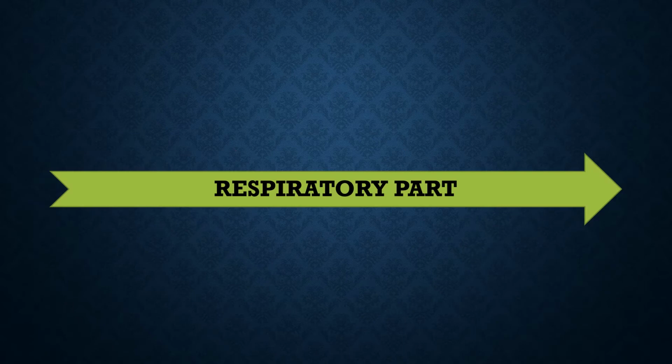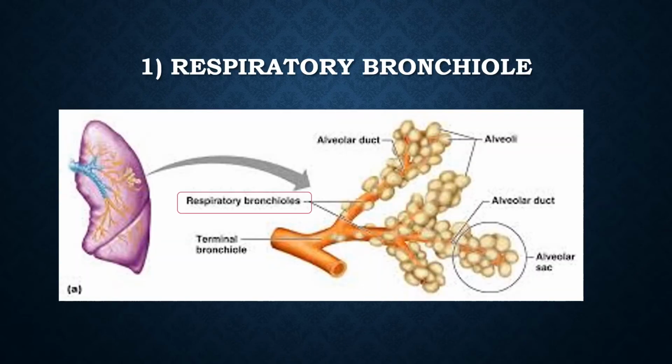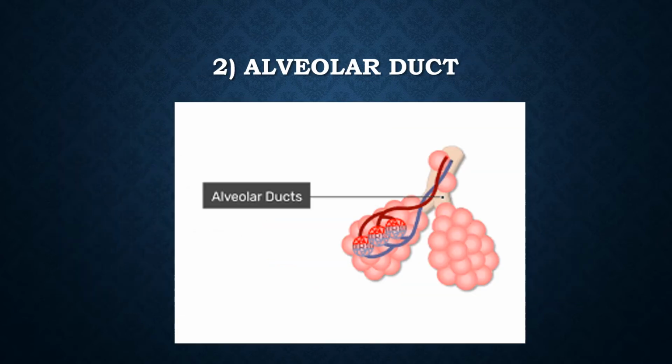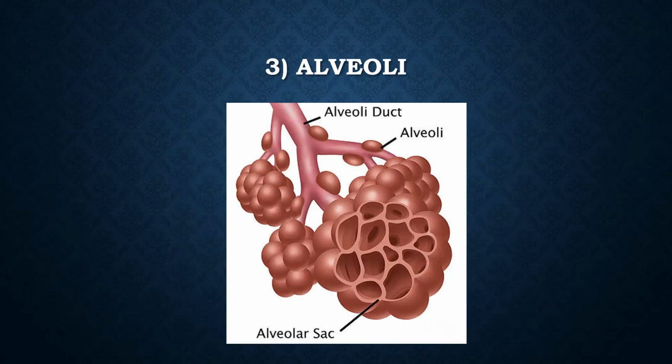Now let us discuss about the respiratory part. Here, exchange of gases takes place. It involves respiratory bronchiole and alveolar duct and alveoli. Alveoli is the structural and functional unit of lungs. There are about 750 million alveoli in human lungs.